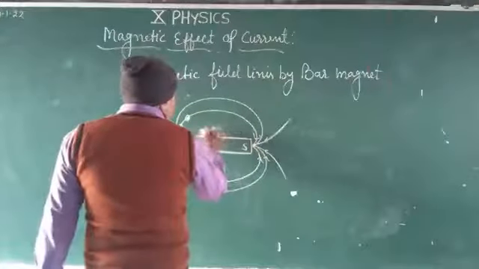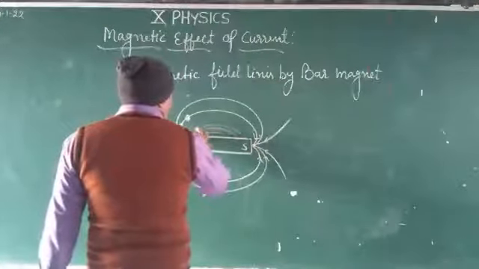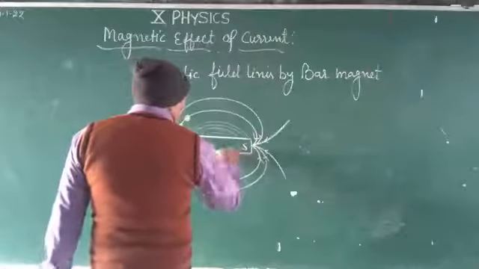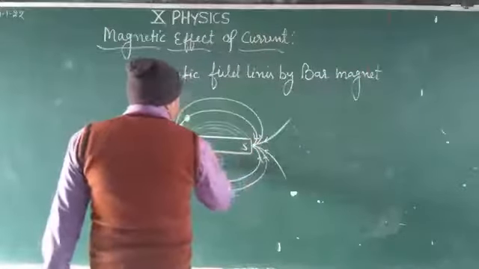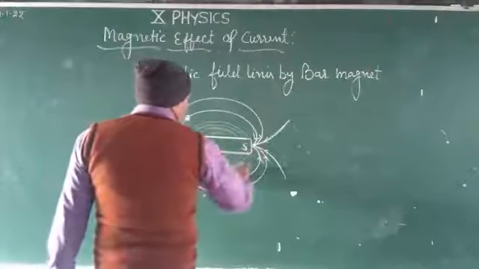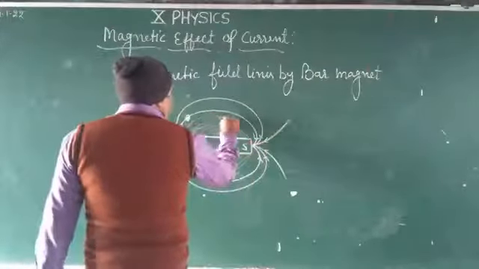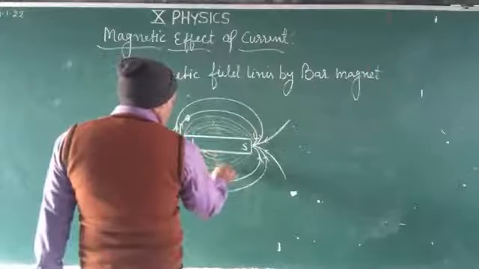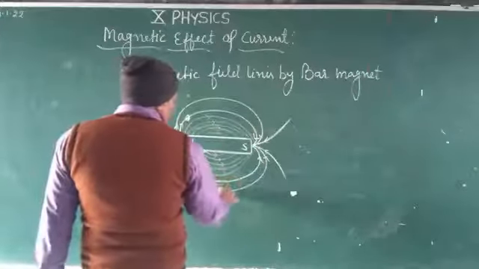And one more thing, two magnetic field lines never intersect. If they intersect, there would be two directions at one point of the magnetic field, so we can say that two magnetic field lines never intersect or cannot intersect each other.